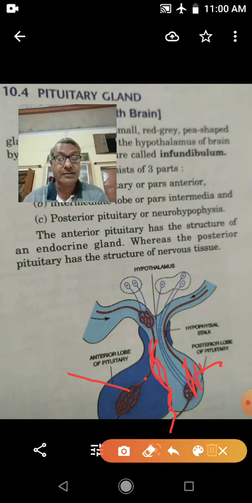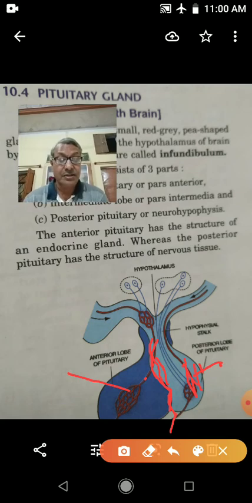Next is oxytocin hormone. Oxytocin hormone performs two functions. One is it stimulates powerful contraction in the uterus during childbirth. Second is it also causes milk ejection from the lactating breast.